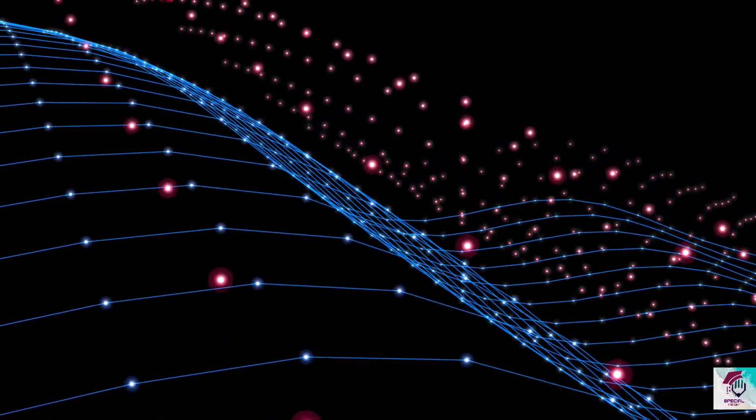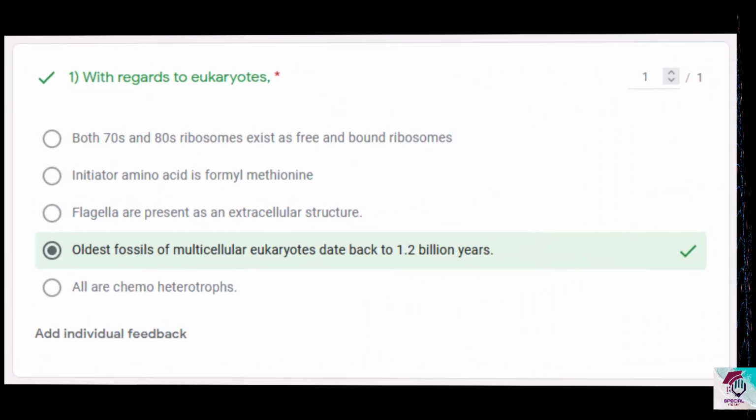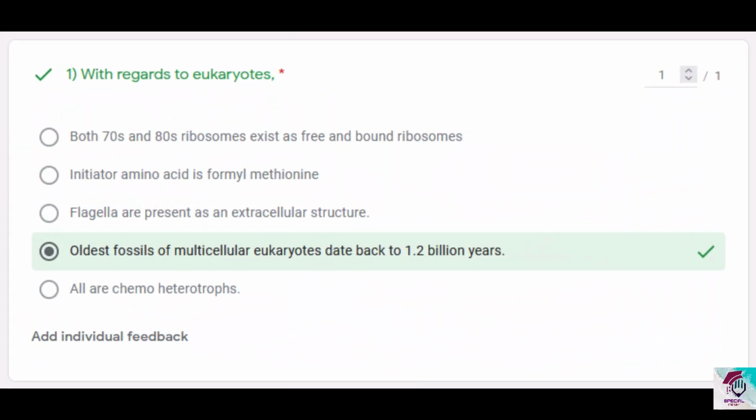Okay, let's start with question number 1. With regards to eukaryotes, you have to select which of the following is correct. The first statement says both 70S and 80S ribosomes exist as free and bound ribosomes. Now this is incorrect, because the 80S ribosomes may exist as free or bound. They may exist freely in the cytosol of the living cell as ribosomes or polyribosomes, or else they may remain bound on the outer membrane of the nuclear envelope or the rough endoplasmic reticulum.